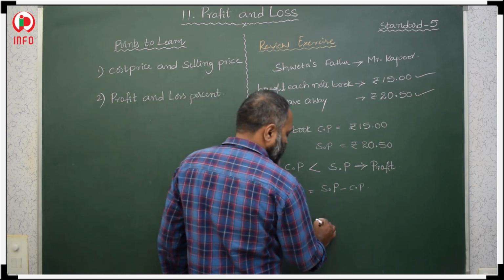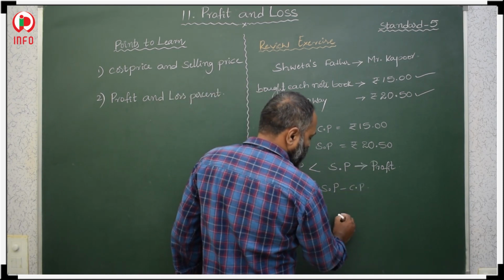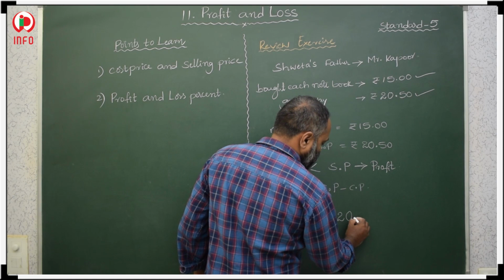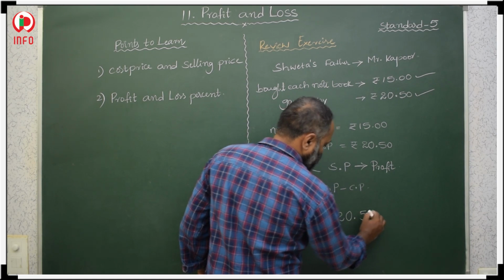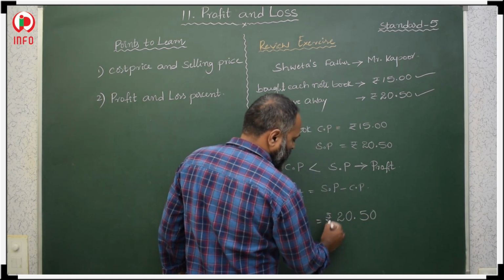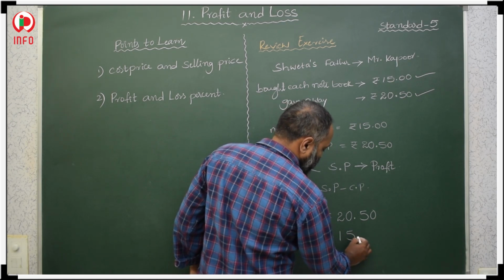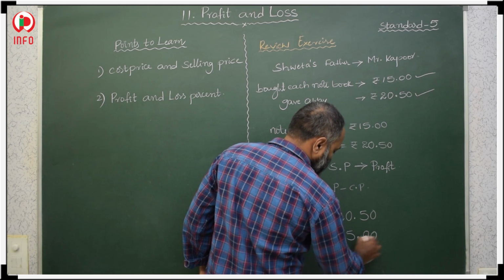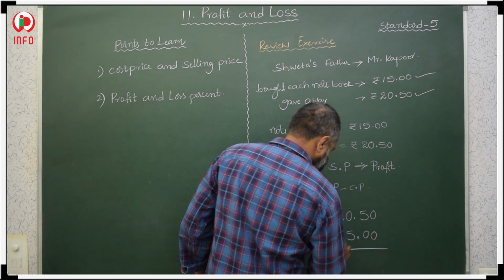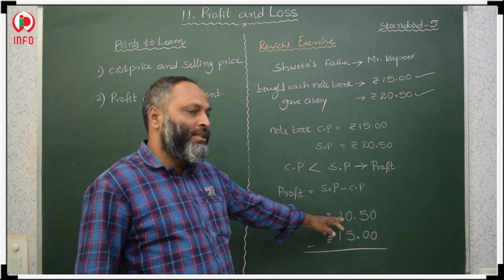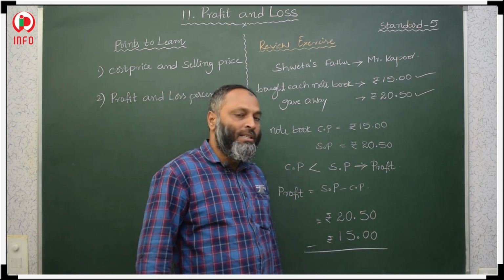What is the selling price here? 20 rupees 50 paisa. From this, what should we subtract? 15 rupees. From selling price subtract cost price.